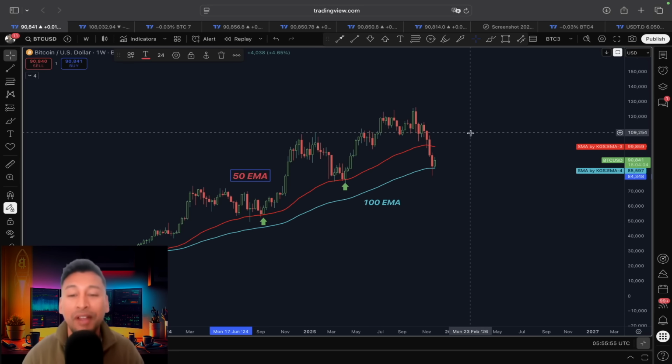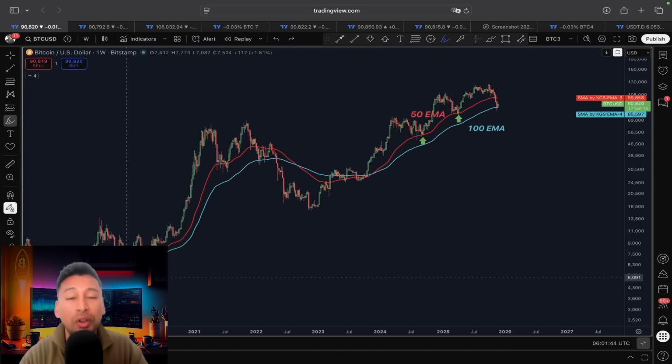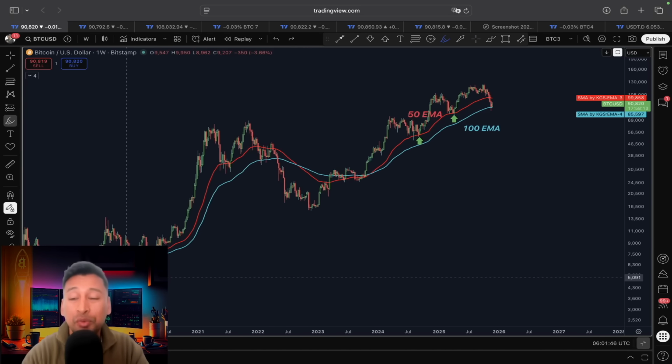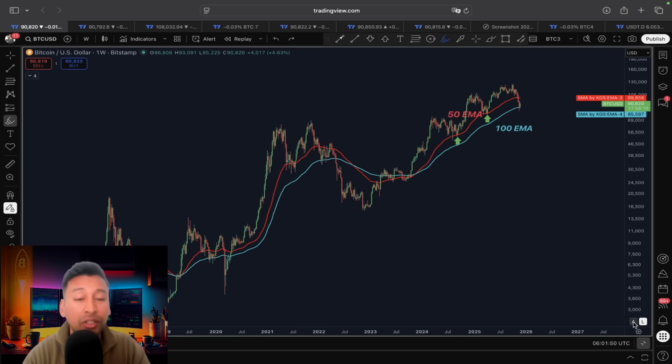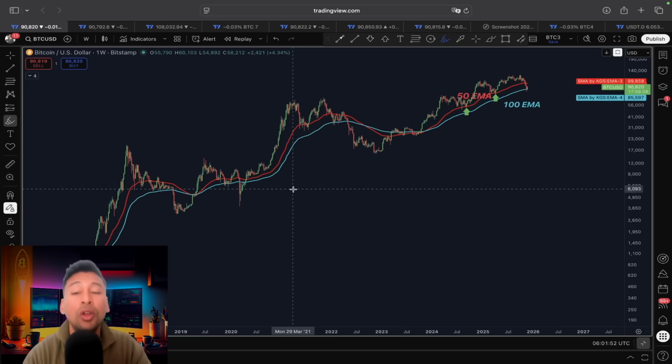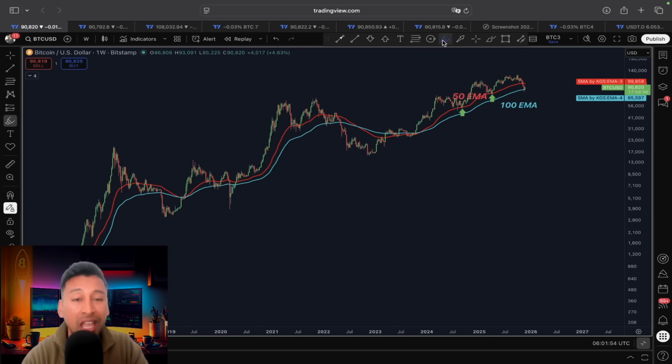Now, first thing first, what I want you guys to look at is this scenario which we have been talking about since a couple of days. In history, we have found out Bitcoin, after losing the support around this 50 exponential moving average, always got attracted on this 100 exponential moving average, which resulted in a temporary rally, and price after that headed towards the original direction.